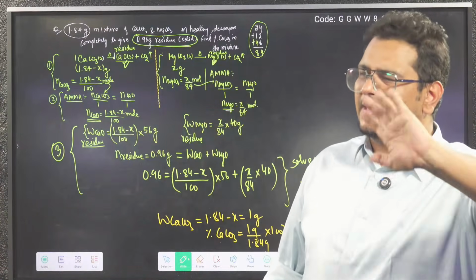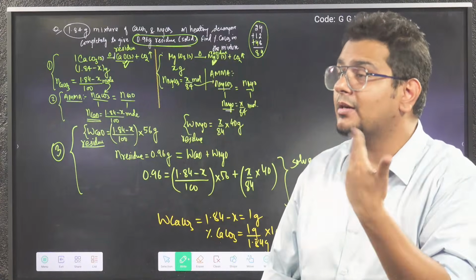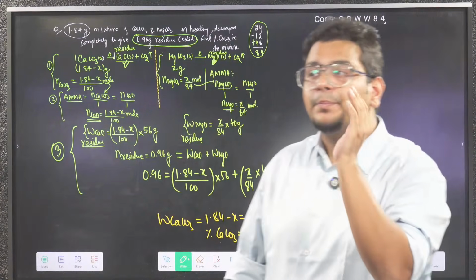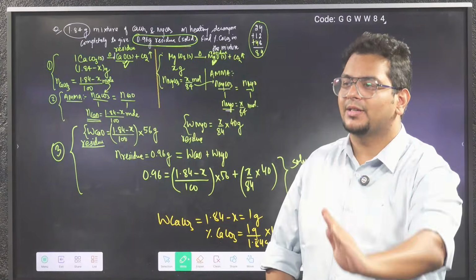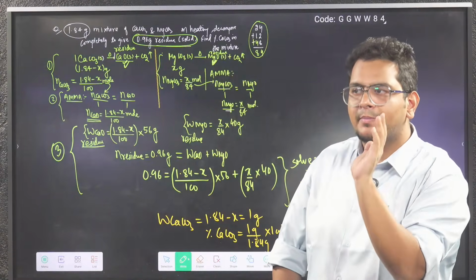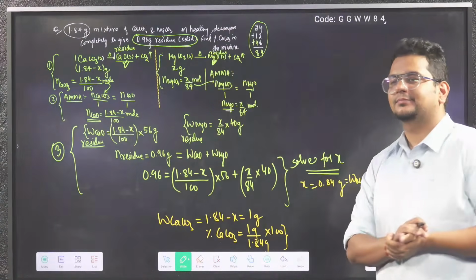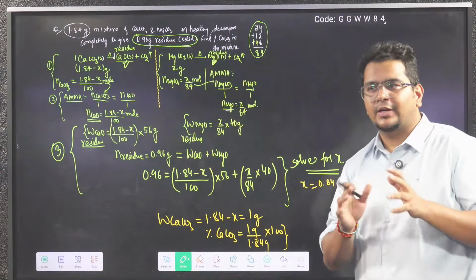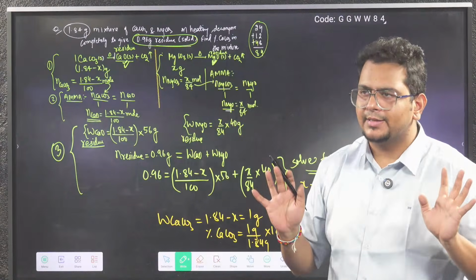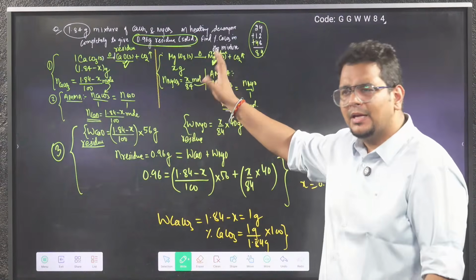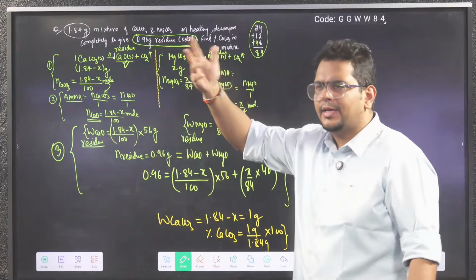See, the simple thing is, if we understand the logic, we will be able to do it in the examination if the data comes easy. But if we have to practice one question in class, why not practice the one with maximum probability of coming if a tough paper comes with the same data? So next time when you see 1.84 gram, don't mug up that 1 gram and 0.84 gram is the answer, but understand. Maybe the remaining data you will not remember as much, but it is easy to remember.